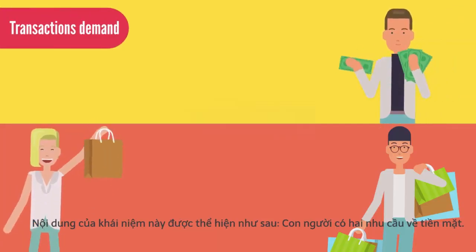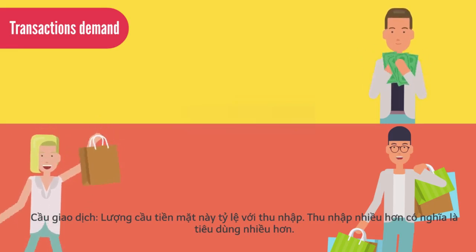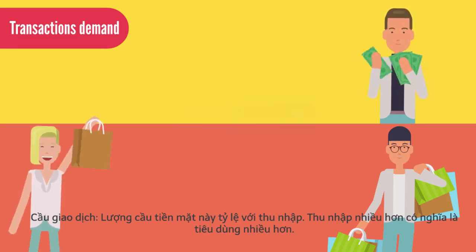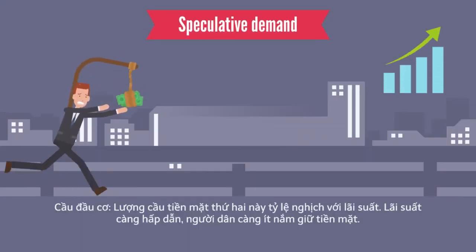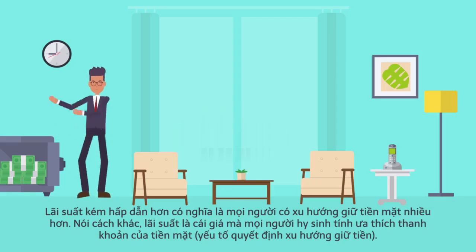People have two needs for cash. Transactions demand. This quantity of cash demanded is proportional to income. More income means more consumption. Speculative demand. This second quantity of cash demanded is inversely proportional to the interest rate. The more attractive the interest rate, the less people hold cash. Less attractive interest rates means people tend to hold more cash.